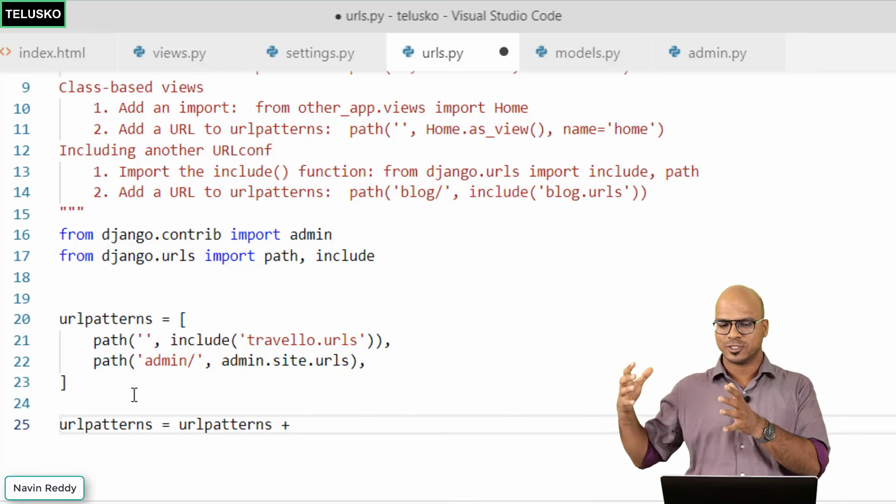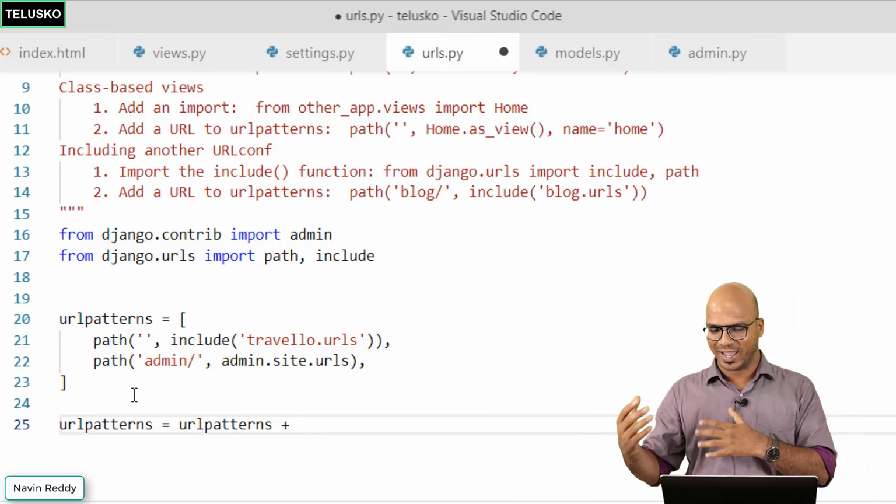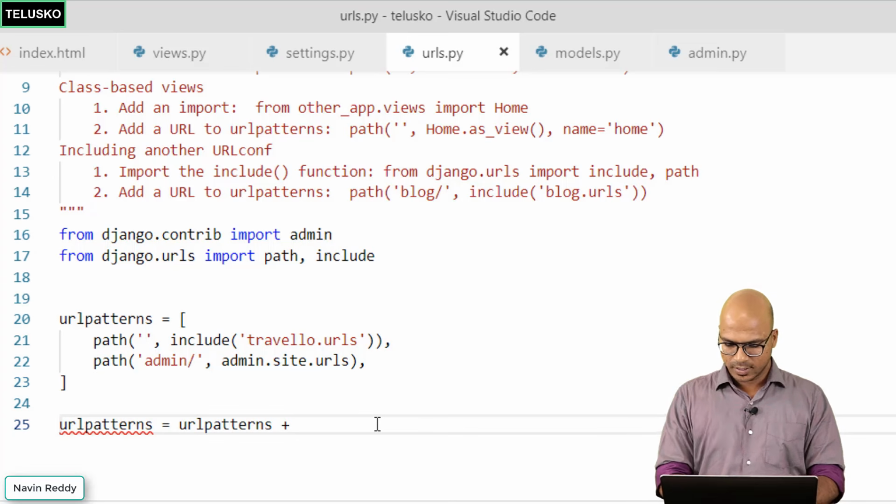So basically you have to also specify the media URL here. Okay, so we can say urlpatterns plus, and you can add the path. Otherwise you can simply say plus here and you can add the path. You have two choices. Let's go with the old way. So let's add the path.